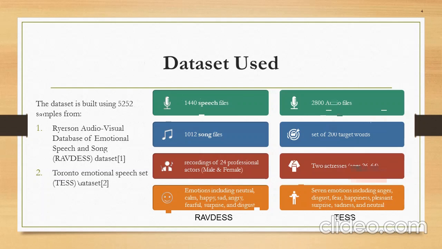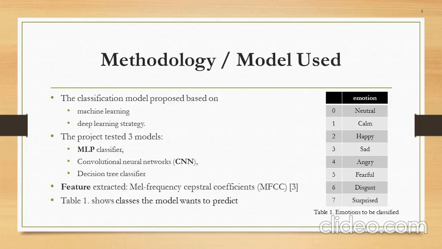Next, we have the methodology or model which we have used. The classification models proposed were based on machine learning and deep learning strategies. We have tested three models in our project, which are MLP, that is multi-layer perceptron classifier, next is convolutional neural network, and then decision tree classifier.